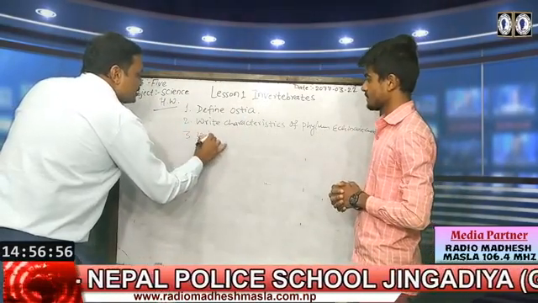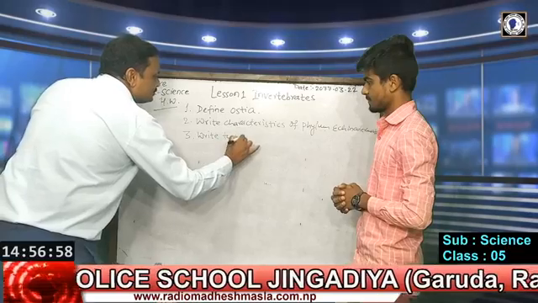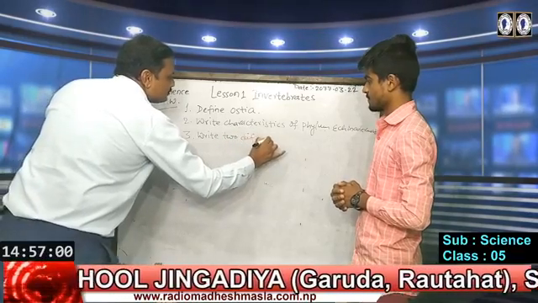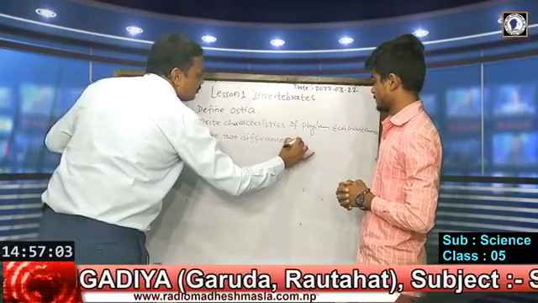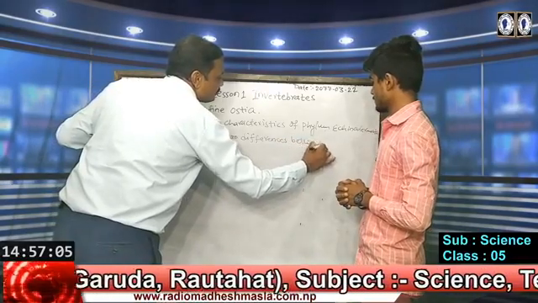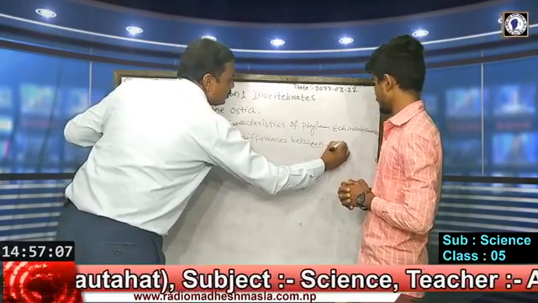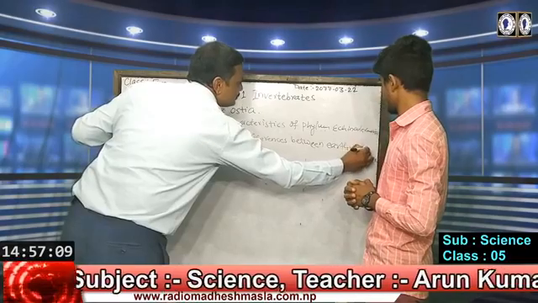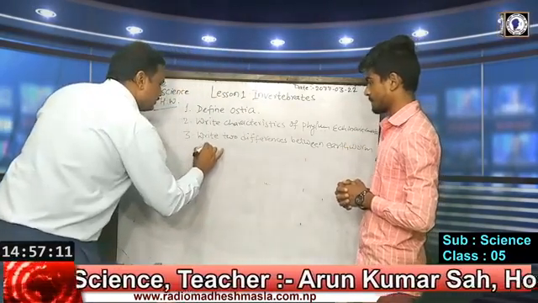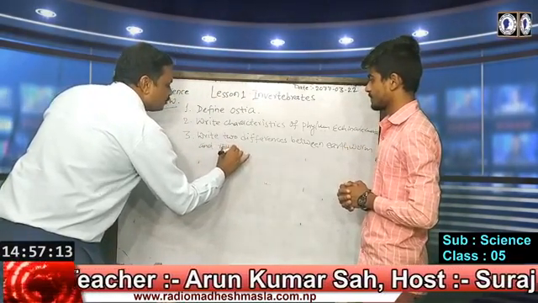Number 3, write 2 differences between earthworm and roundworm.